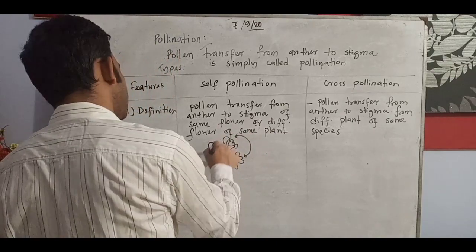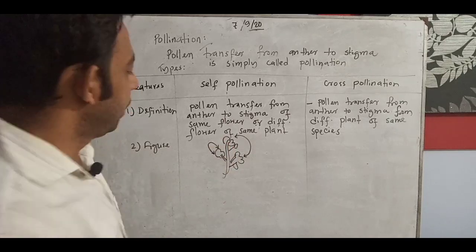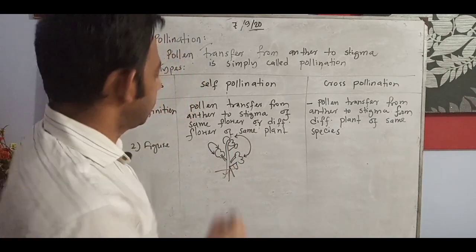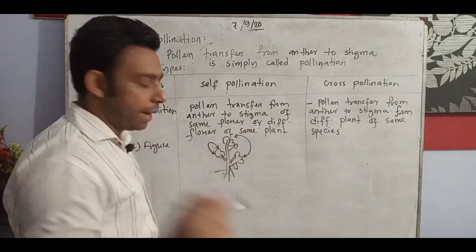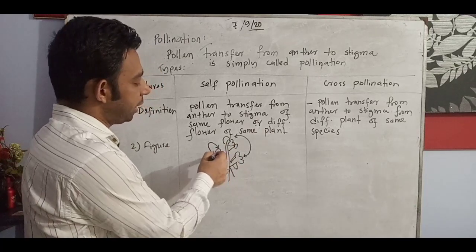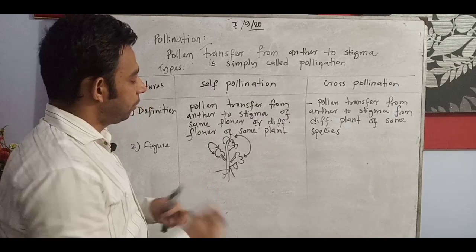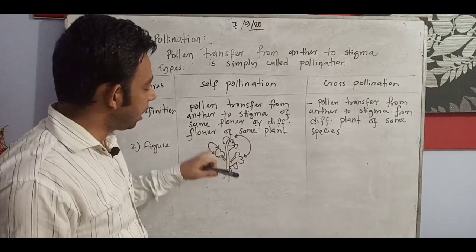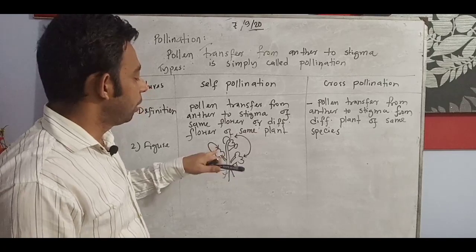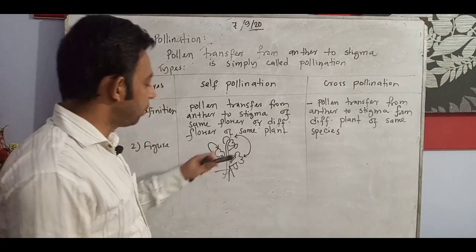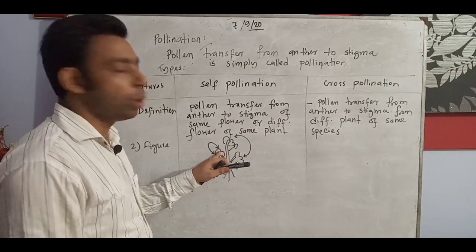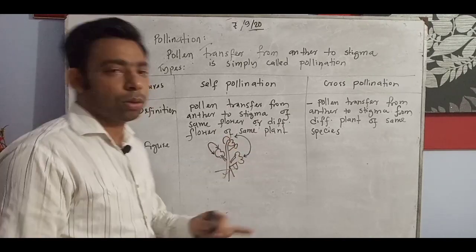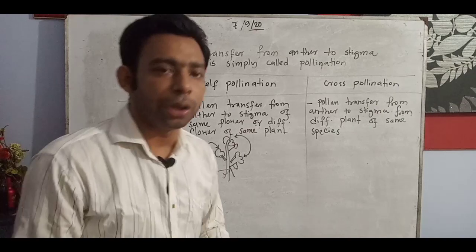Anther to stigma of the same flower. In one flower there is an anther and stigma, and pollination can be done there, and in the same plant, from one flower to another flower can also be done. It is self-pollination.